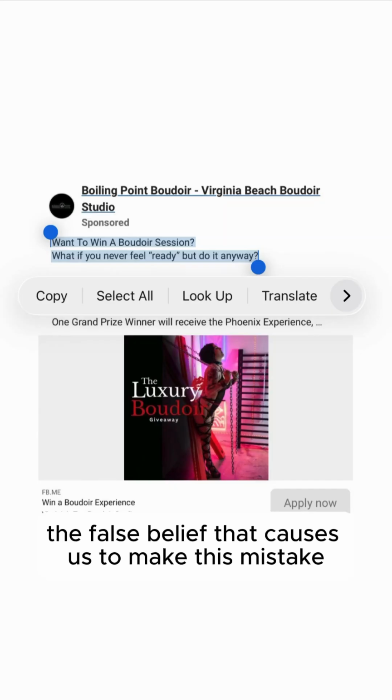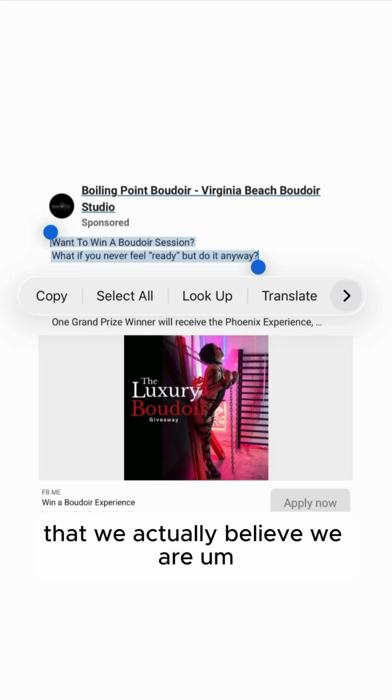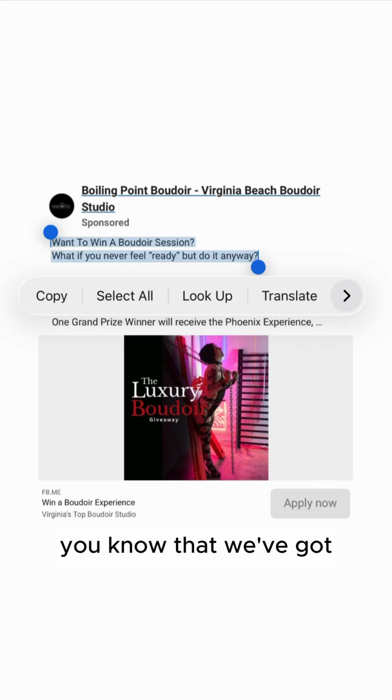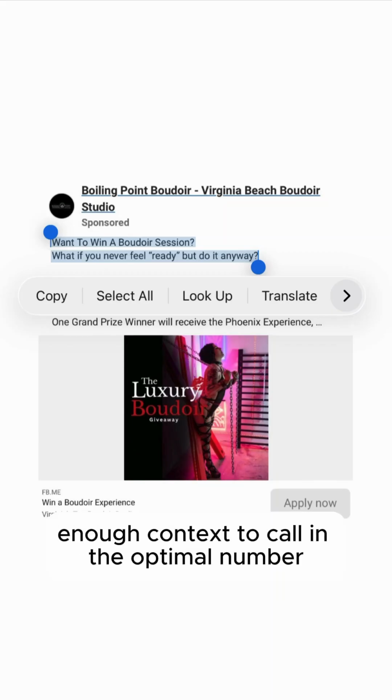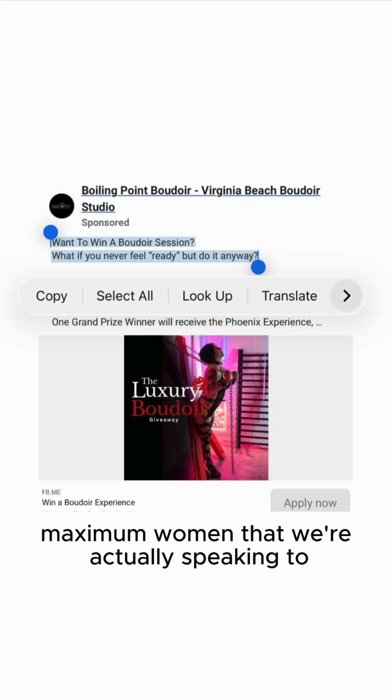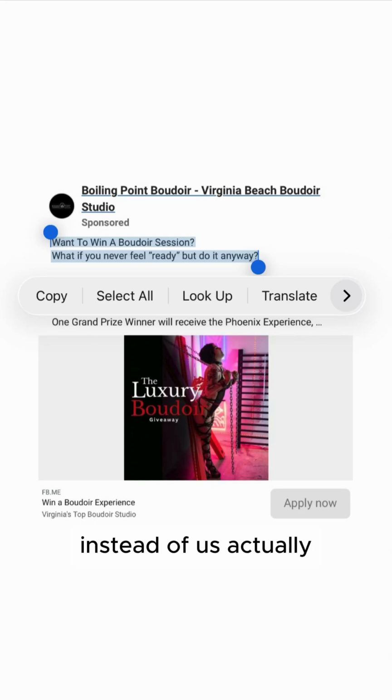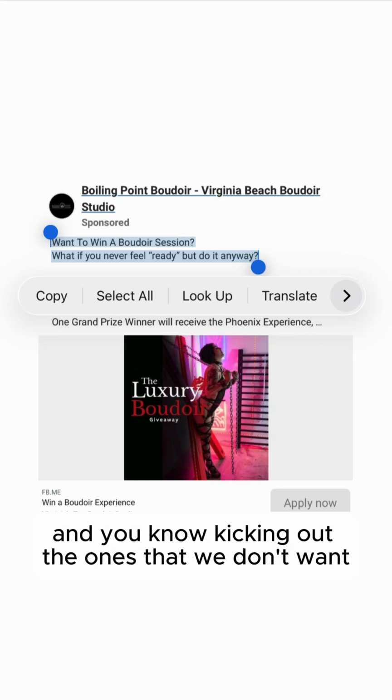The false belief that causes us to make this mistake is that we actually believe we've got enough context to call in the optimal number, the right number of maximum women that we're actually speaking to, and kick out the ones that we don't want clicking on our stuff.